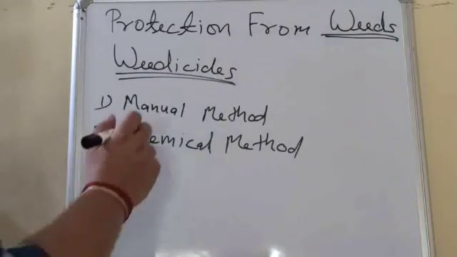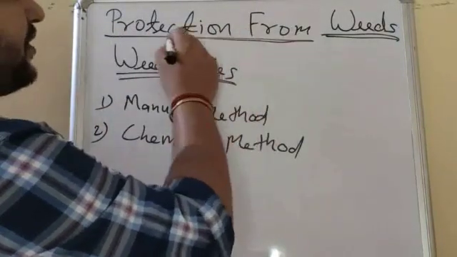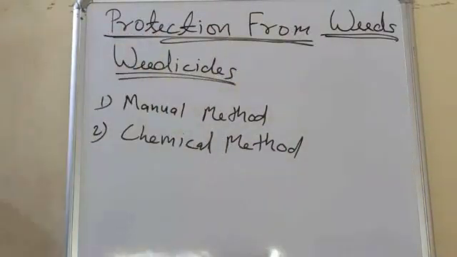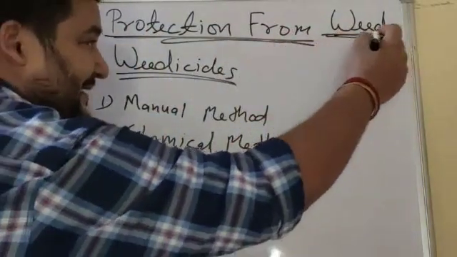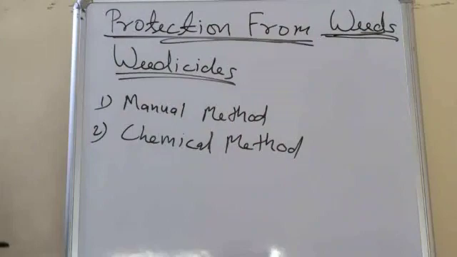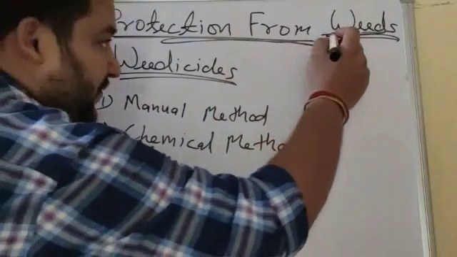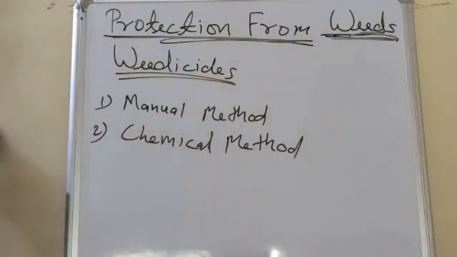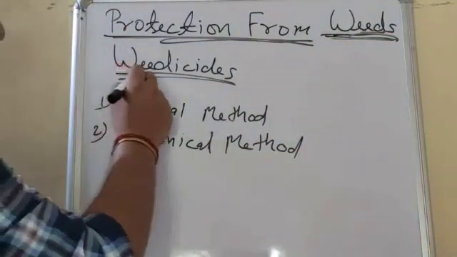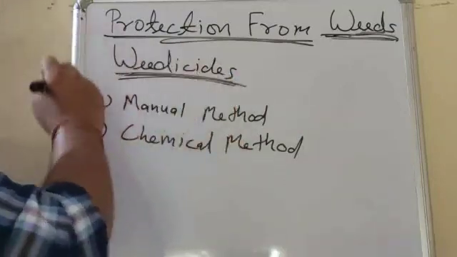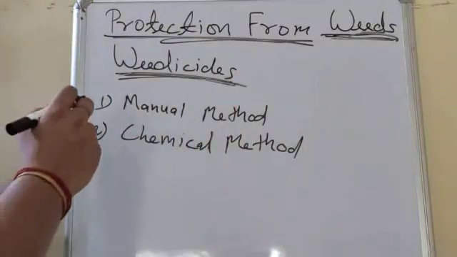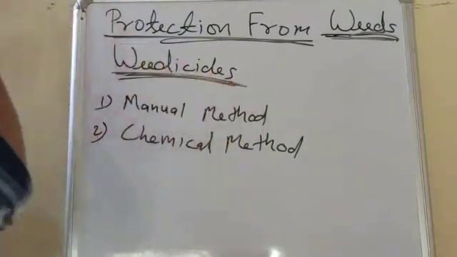Our next topic is protection from weeds. So first of all, what are weeds? Weeds are the undesirable or unwanted plants that grow along with our crops. So weeds are unwanted plants that grow along with our crops, and removal of weeds is known as weedicides.